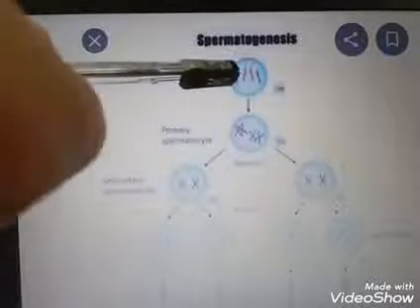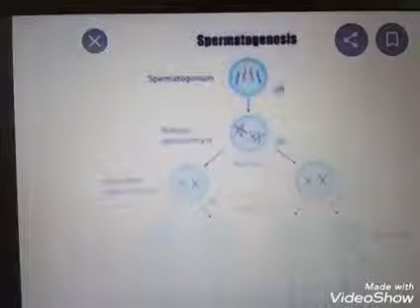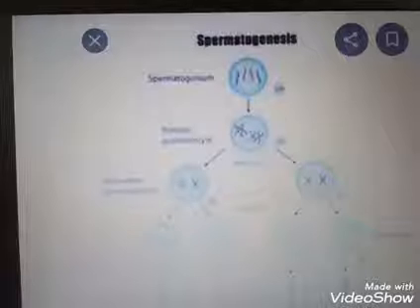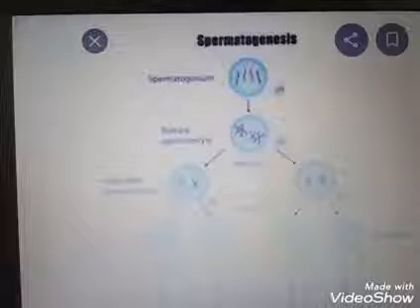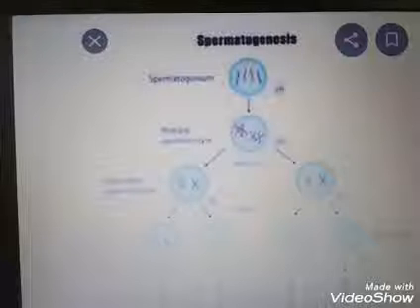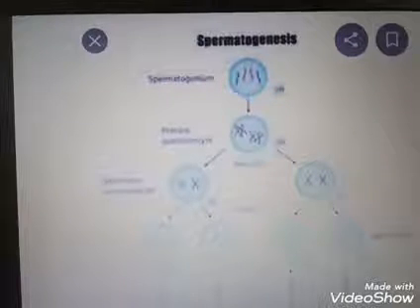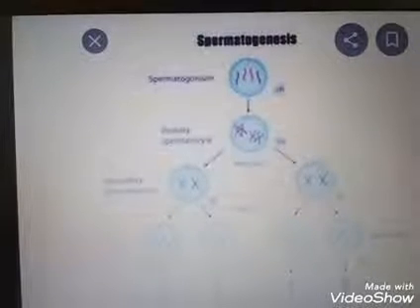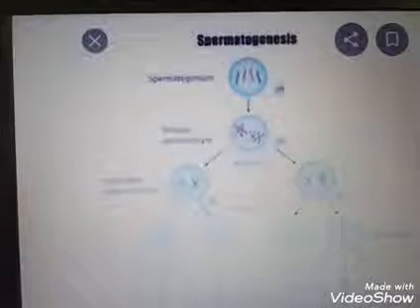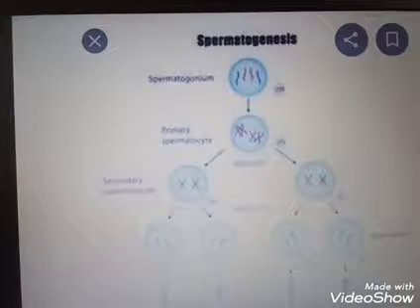These spermatogonium cells undergo multiplication by mitotic cell division. Mitotic means equational division. So these spermatogonium cells undergo mitosis.